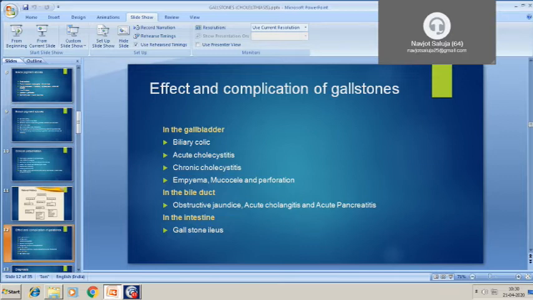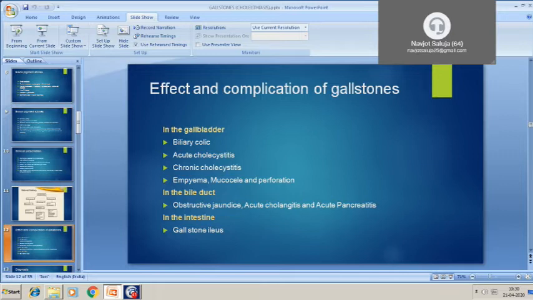Next is in the intestine. Sometimes the gallstone may slip into the intestine either through the bile channel, or there may be some fistulous connection between the gallbladder and the duodenum. So the stone slips into the intestine, and it can cause obstruction at the narrowest part of the small intestine, which is usually the ileocecal junction.